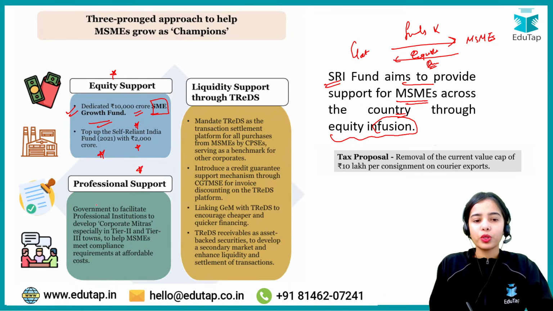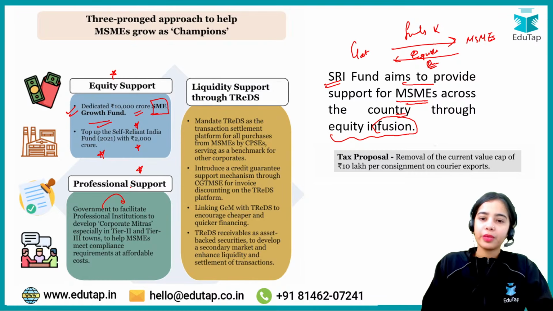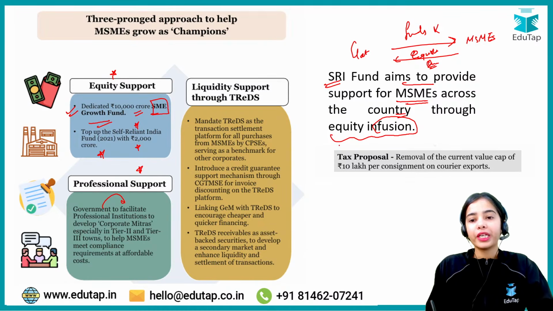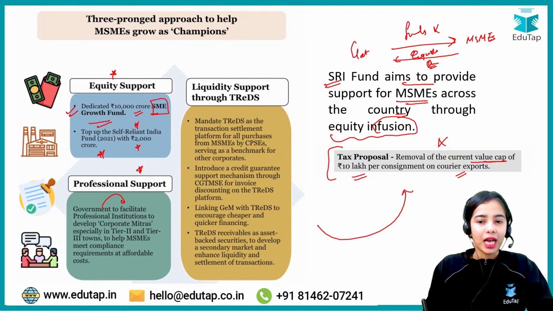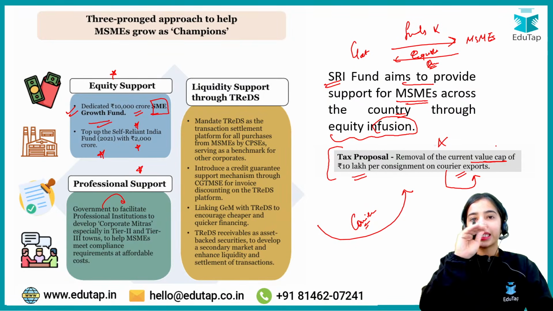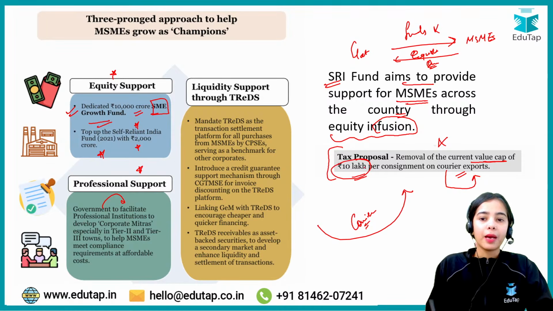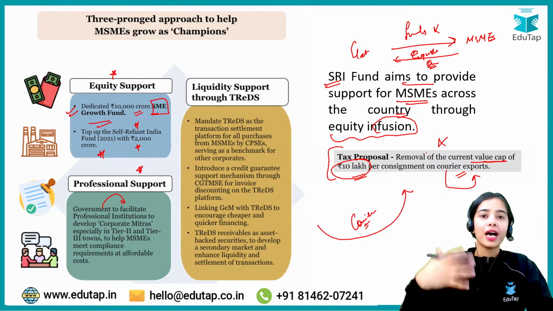Now the professional support: the government is to facilitate professional institutions to develop corporate mitras, especially in tier 2 and tier 3 towns, to help the MSMEs. Another very important point is the removal of the current value cap of 10 lakh per consignment on courier exports. For courier exports, material going out of the country through courier, there was a limit of 10 lakh rupees per consignment. Now this has been removed, so courier exports can be of higher value also.